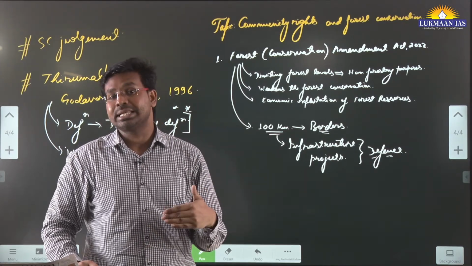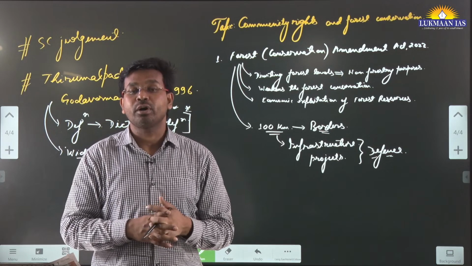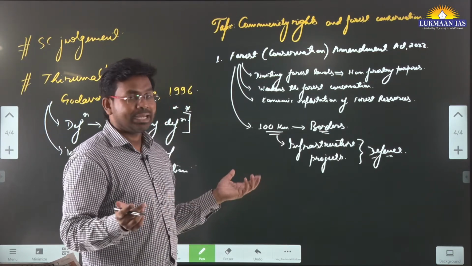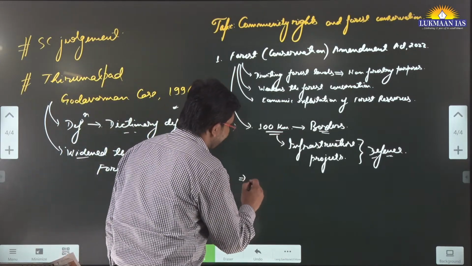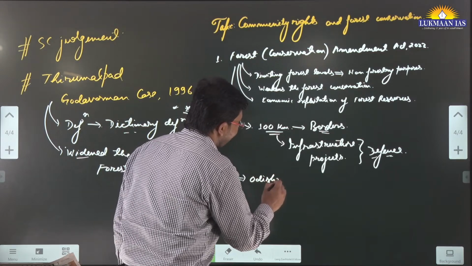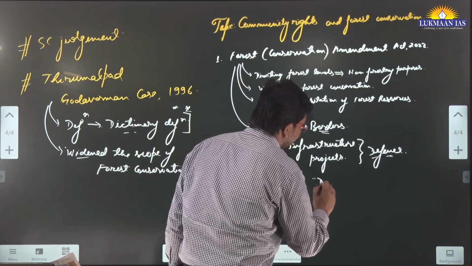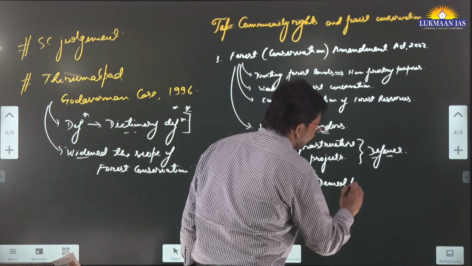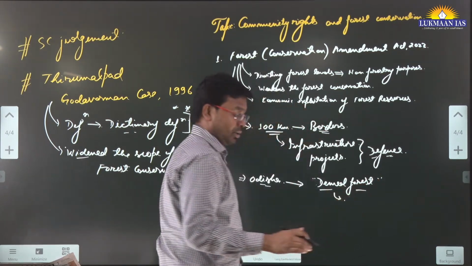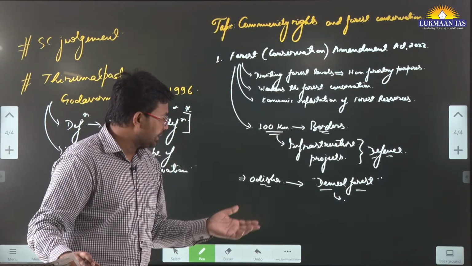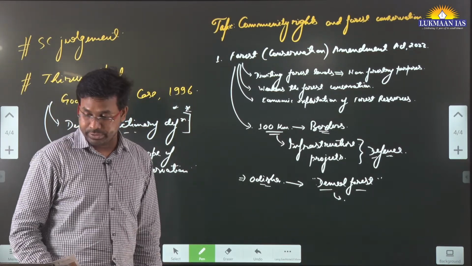And those areas that are not in government records can be diverted for non-forestry purposes also. So in this article, the author says that on the very next day after it was passed, the Odisha government came up with a notification where they deleted the deemed forest, they did away with the deemed forest notification. But within a few days, because of the protest in the state, the Odisha government called back the notification.